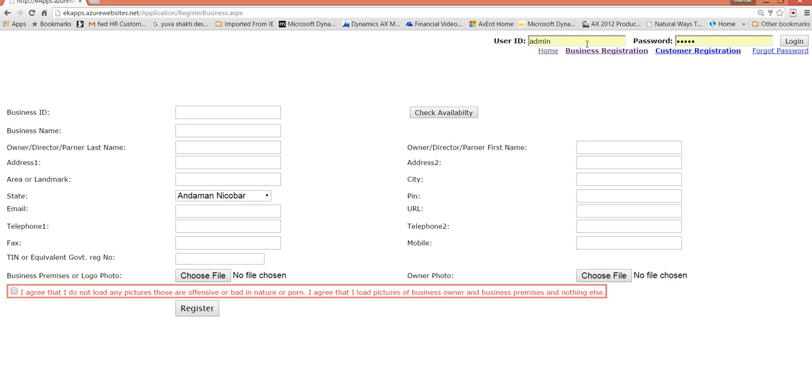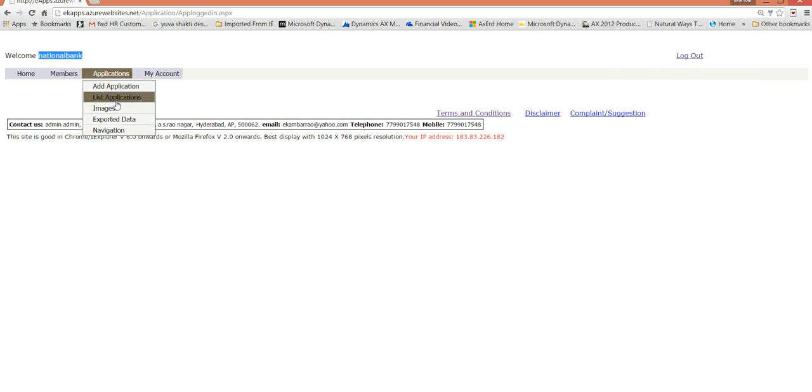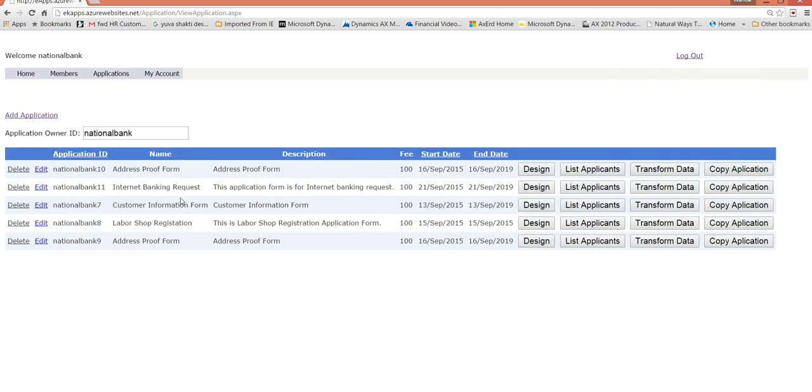Now I'm just getting into National Bank, and in this case, let us assume that it is one of the departments, maybe an agriculture department, or an Aadhaar card or municipal department, or it could be anything. So this particular bank has got its own applications, right? Address proof form, internet banking request, of course. So there are different forms.